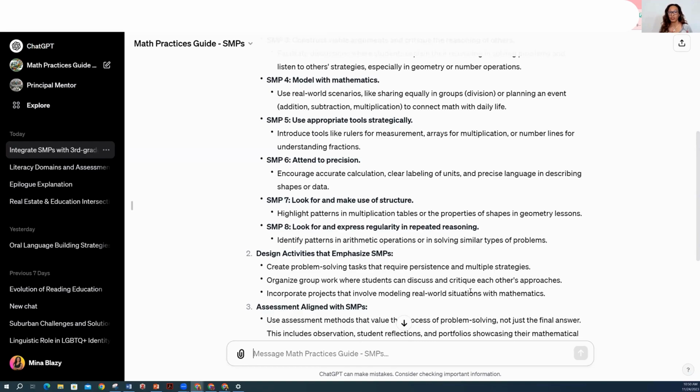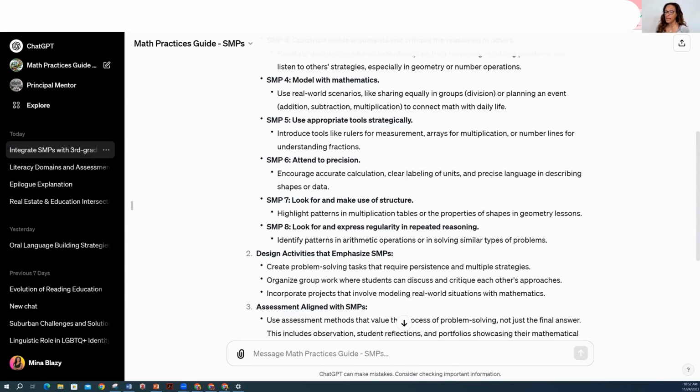But what I wanted you to see is that this information, the standards for mathematical practices, and the product that your school district created for you probably have them listed in there. But if they don't, you can go in here and say, this is the assignment. You can copy it. Literally, if you have 4.0, you can upload a PDF and say, how can I use these standards for mathematical practices with this document? So let's grab one of those documents and try it out.